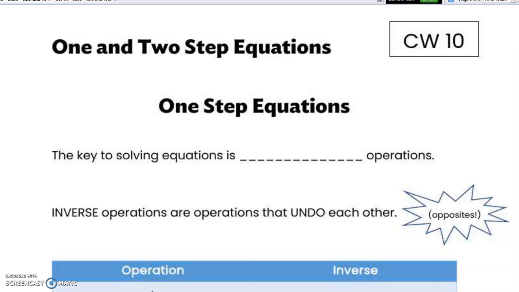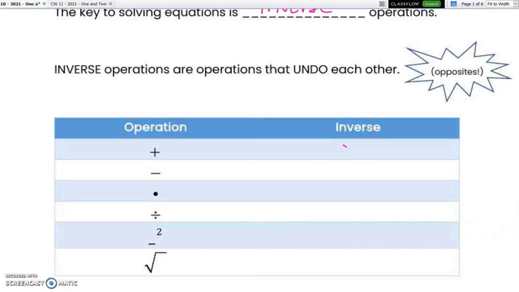So we're going to talk about solving two-step equations, and we're going to do a quick review of one-step equations. The key to solving equations is always inverse operations. These are two operations that undo each other. So if our operation is addition, the inverse is subtraction. If our operation is subtraction, the inverse is addition.